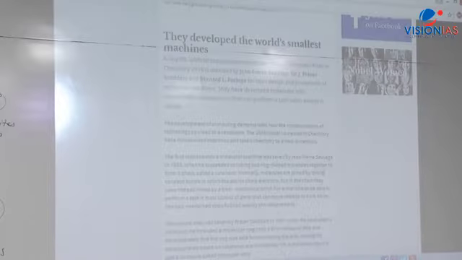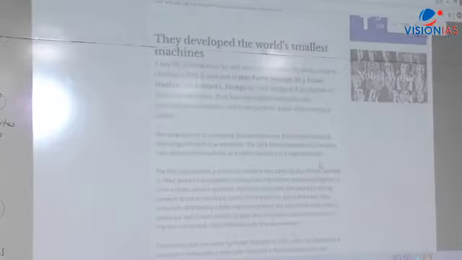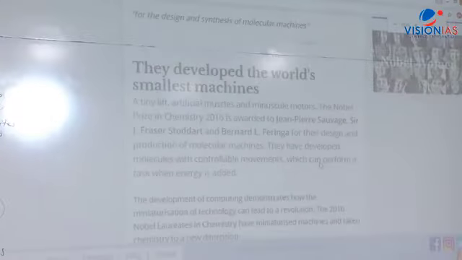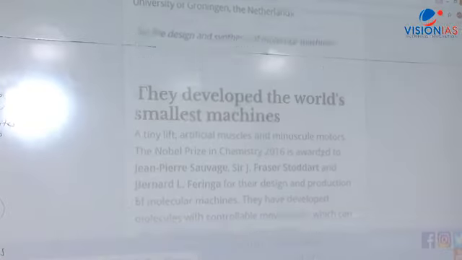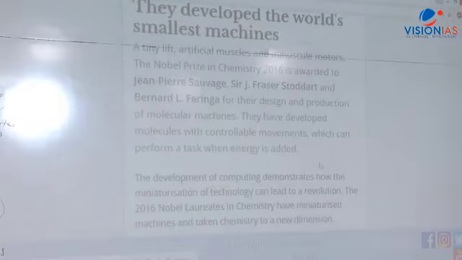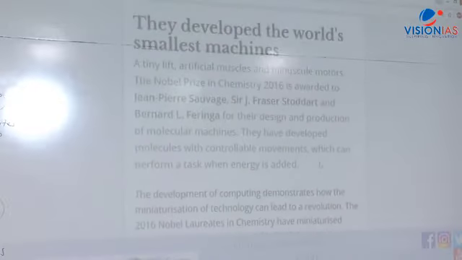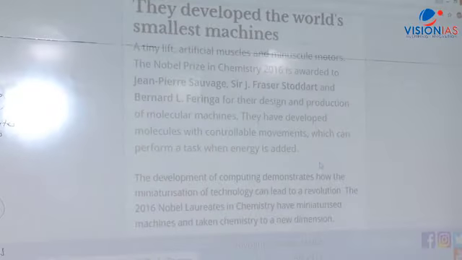Now what is said here? I'll just try to zoom out there. Now see here. They developed the world's smallest machines. This is what is given. They developed the world's smallest machines: a tiny lift, artificial muscles, and minuscule motors. The Nobel Prize in Chemistry 2016 was awarded for all this. They have developed molecules with controllable movements, which can perform a task when energy is added. Such tiny things we cannot see with the eyes, but they can perform functions.